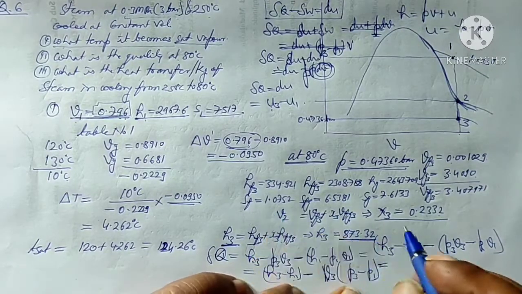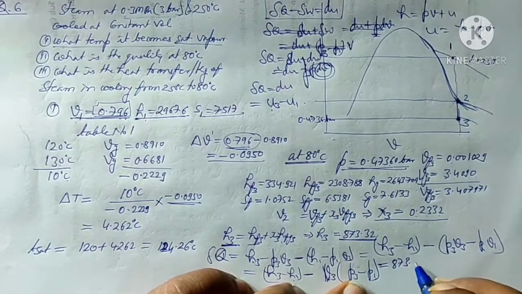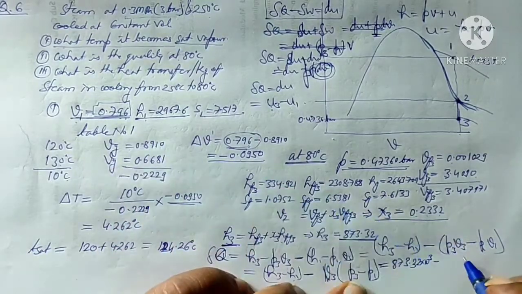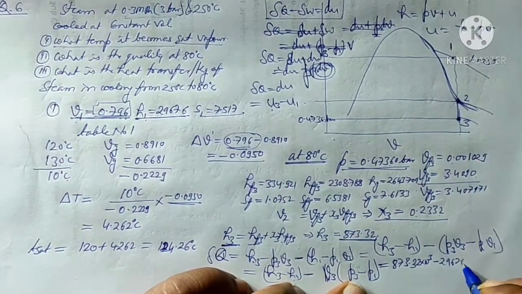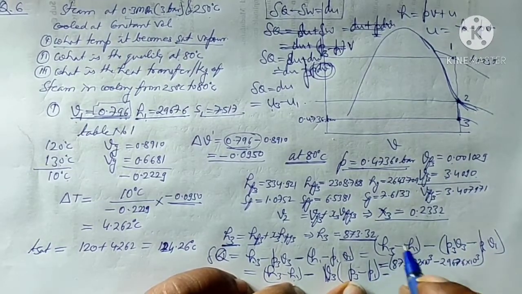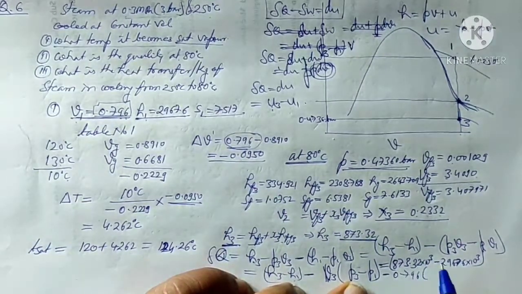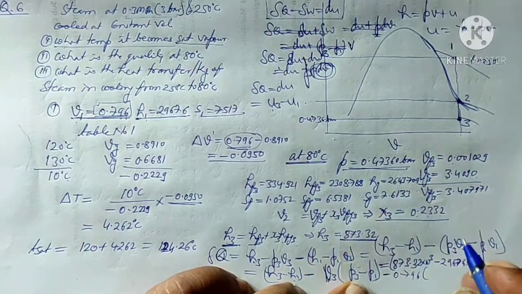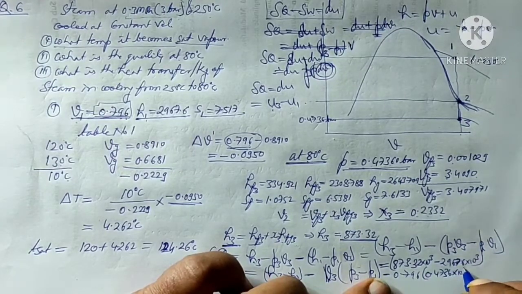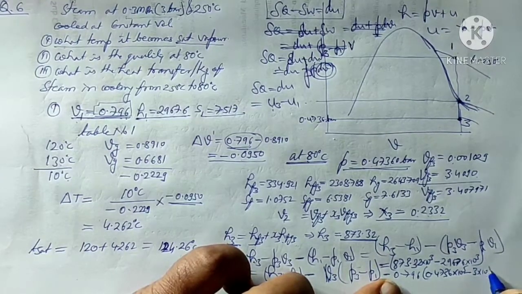So we will simply substitute the values. H3 equals 873.32 into 10 to the power 3, minus H1, 2967.6 into 10 to the power 3, minus V3, 0.796 multiplied by P3, which is 0.4736 into 10 to the power 5, minus 3 into 10 to the power 5.